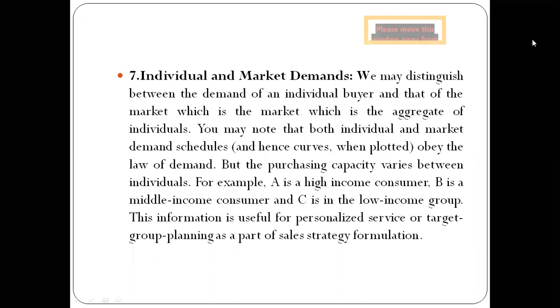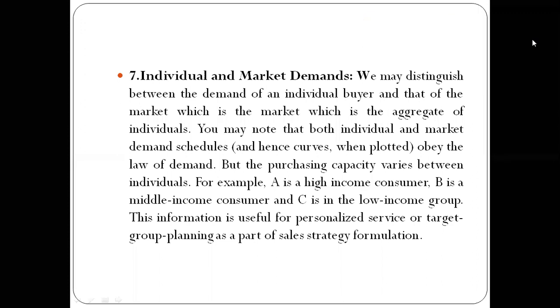Then we have individual or market demand. So the demand of an individual buyer is known as individual demand, and that of the market, which is the aggregate of individuals, is known as market demand. You may note that both individual and market demand schedules obey the law of demand, but the purchasing capacity varies between individuals.